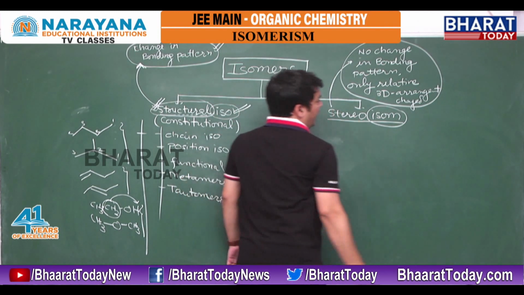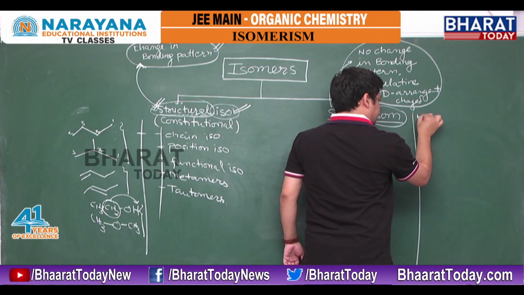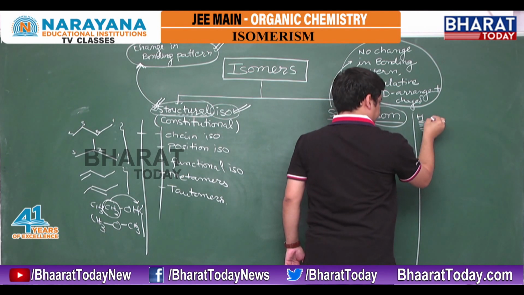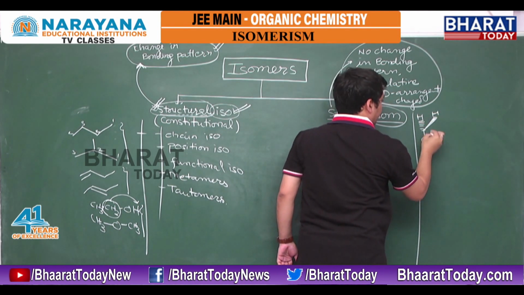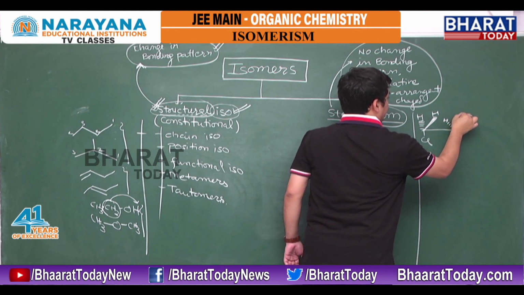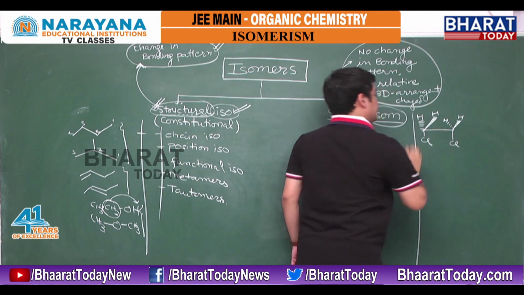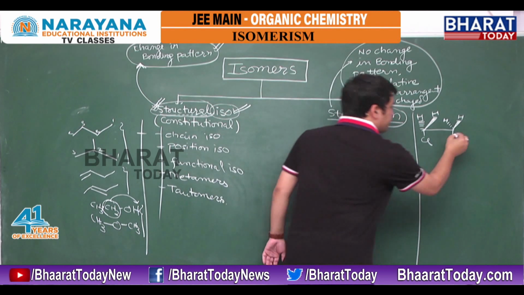Suppose I have one structure like this. Here we have H, here we have H and Cl. Again we have H and Cl. This is one particular structure, right?